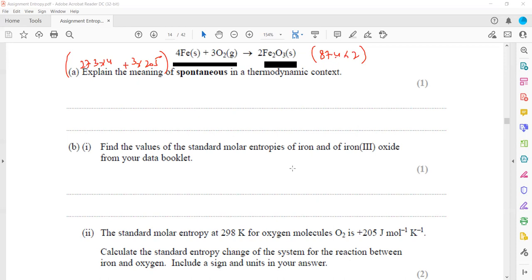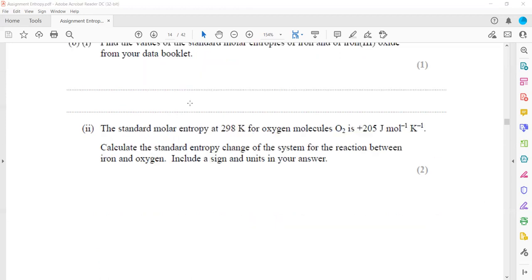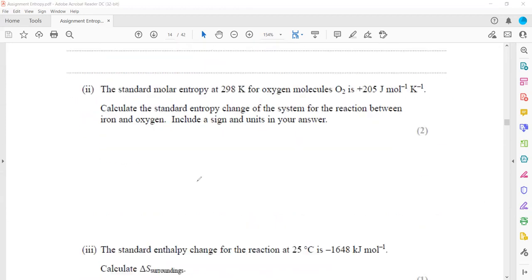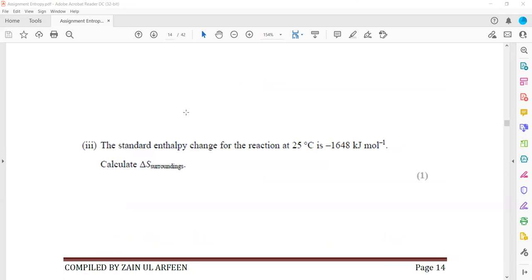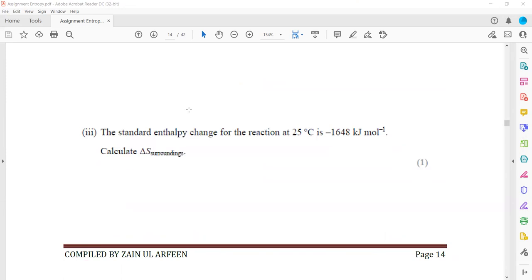549. So this value will be minus 549 joule mole inverse Kelvin inverse. Then the standard enthalpy change for a reaction at 25 is minus 1648.